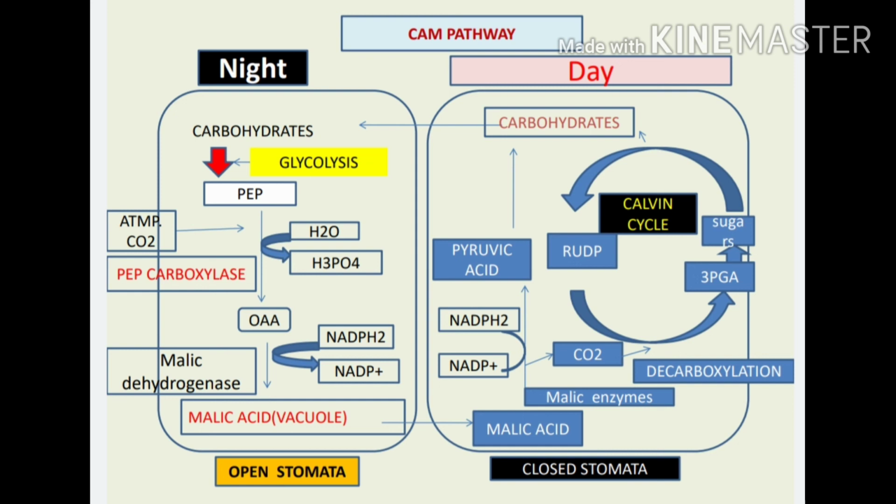That CO2 is converted into 3-phosphoglyceraldehyde, which is further converted into sugars, and from such sugars carbohydrates are also synthesized. Such carbohydrates are transferred for carrying out glycolysis during the night period.